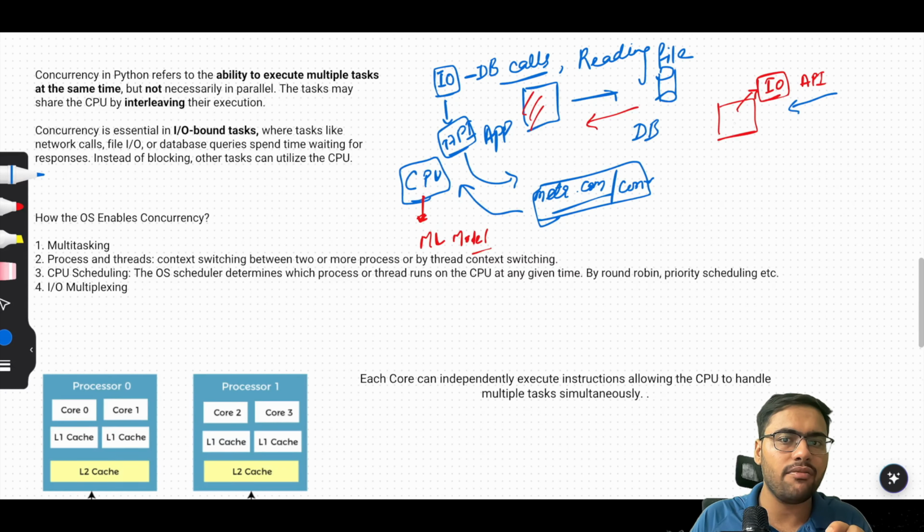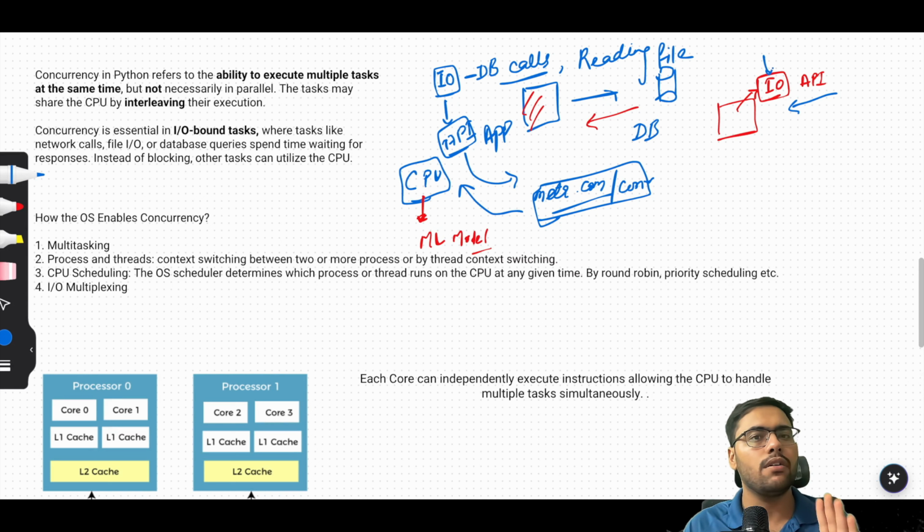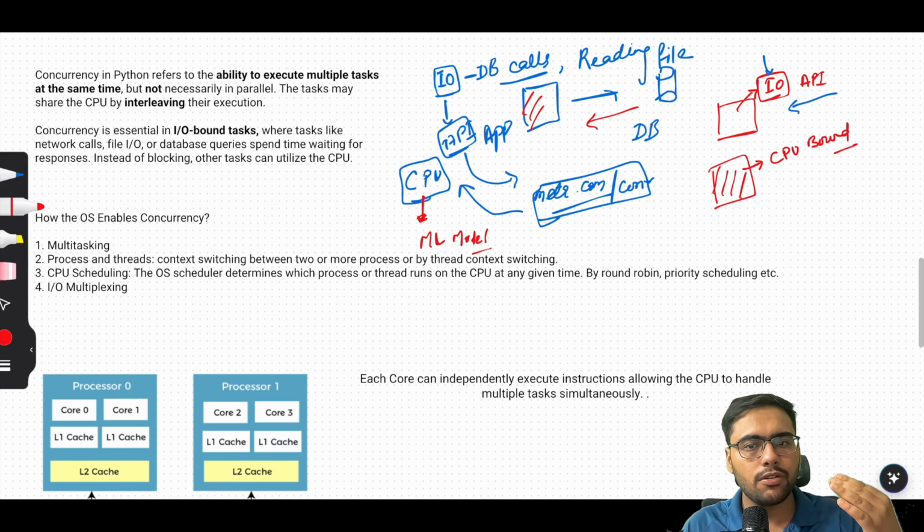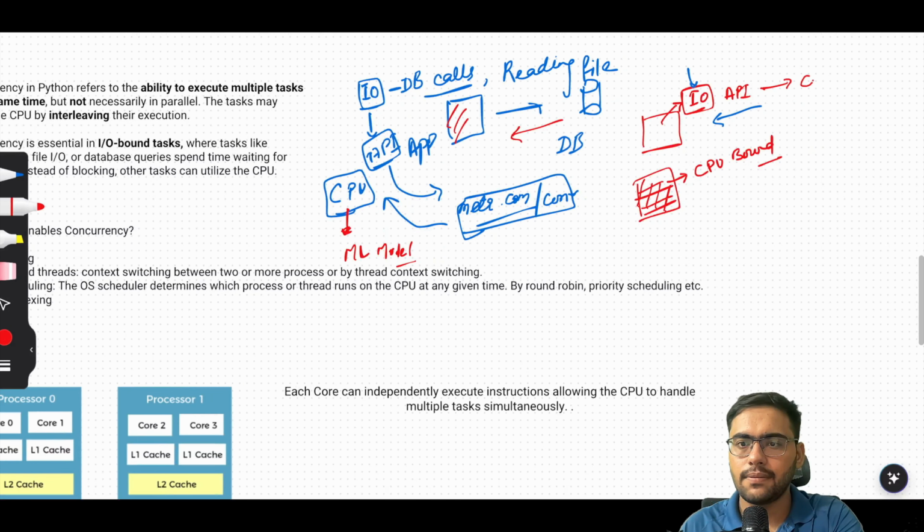It can be helpful in an IO bound task, but will not be useful in a CPU bound task. That's the important thing, because if this is your one core, and it is already doing a CPU bound task, then there is no benefit of implementing async IO, of implementing async await, because your CPU is already engaged in doing something, correct? So for an IO bound task, please use concurrency.